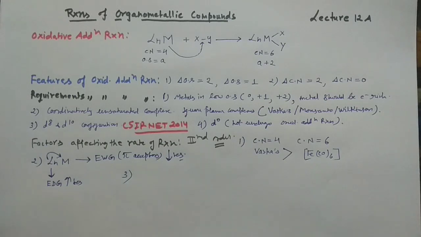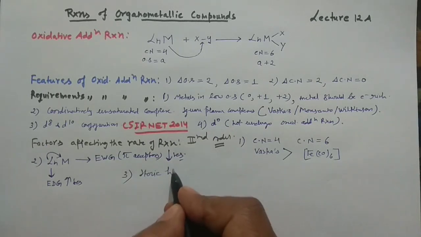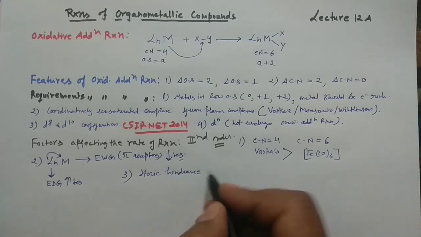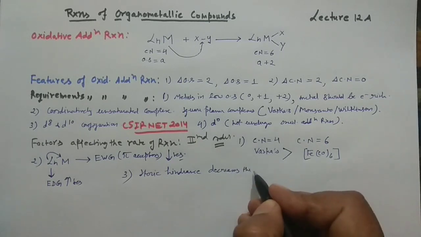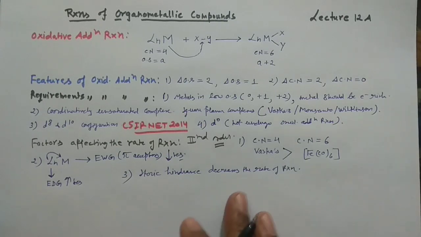And then the third point we may discuss in general. In general, I am saying steric hindrance decreases the rate of the reaction. What is the meaning of that?